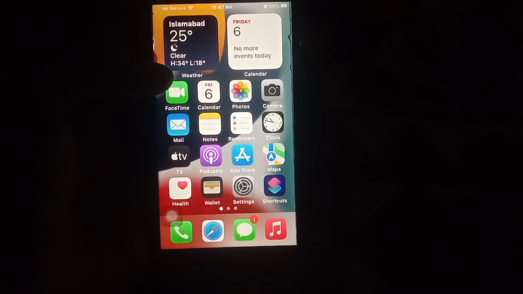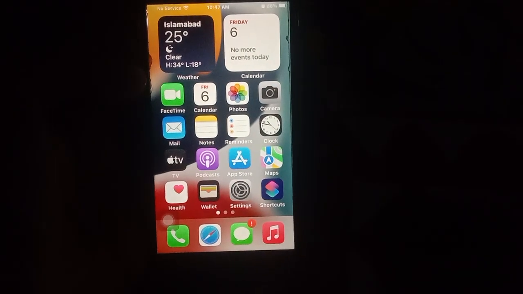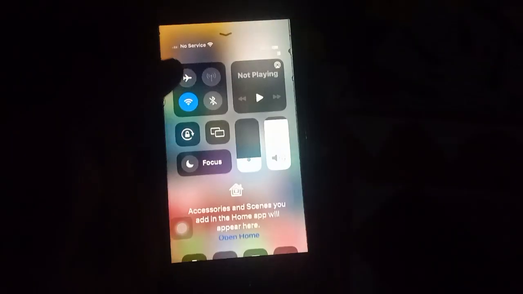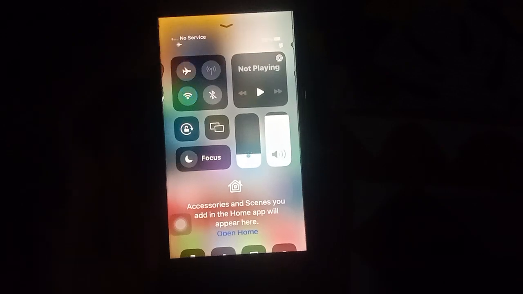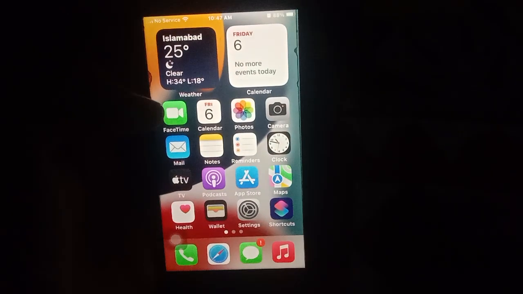So do not miss any steps. Fix this problem, do not waste any time. First of all, to fix this issue, turn flight mode on and off. One time, turn it on and off on your iPhone.